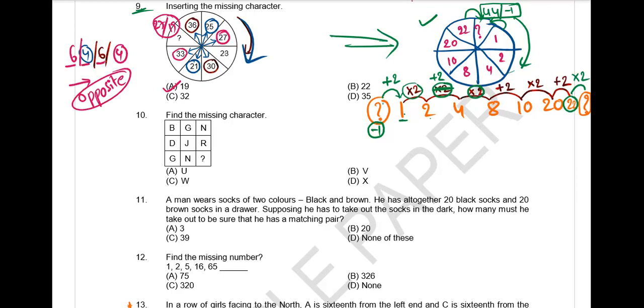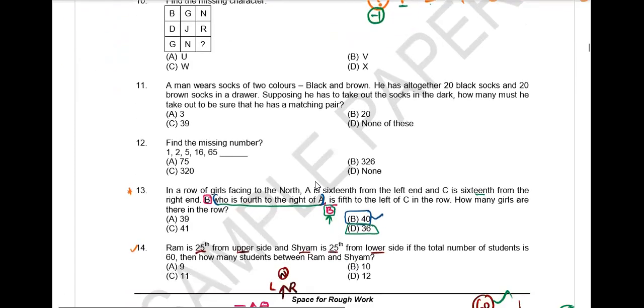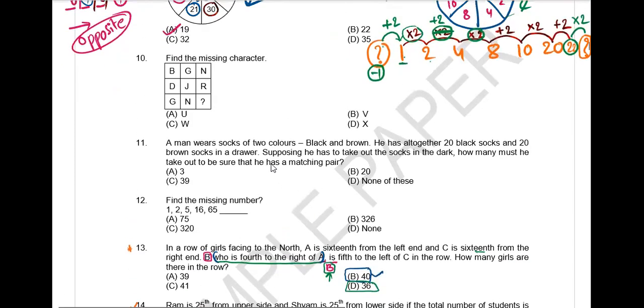Right. Next, the 10th question. Sir, W. Sir, from B to D the difference is 2, and from D to G it's 3. Is it the same for the next column? Yes, sir.